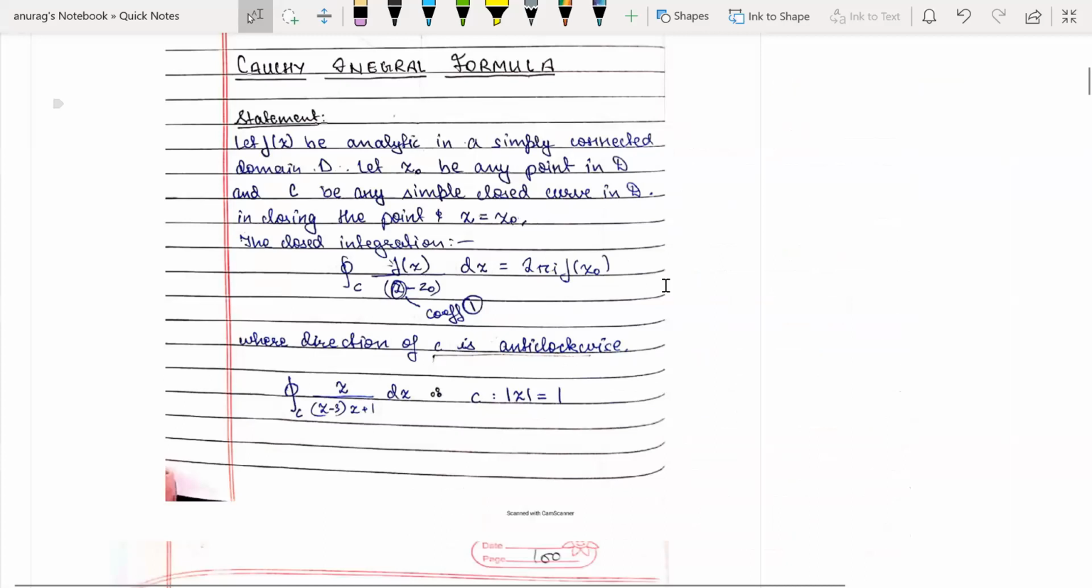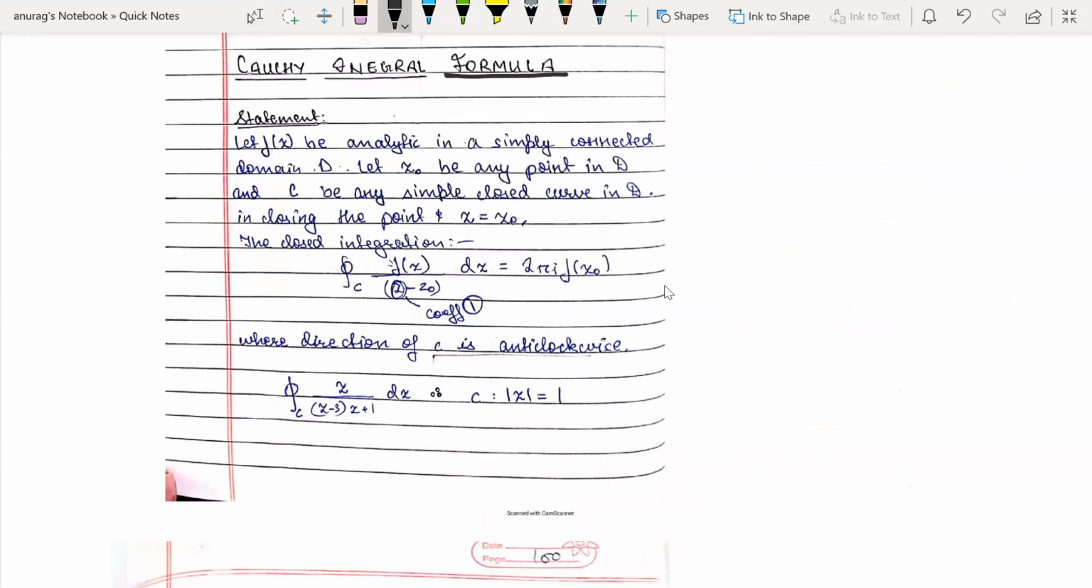Welcome to part 9 of the complex analysis module. In part 8, we studied the Cauchy integral theorem and the Cauchy-Goursat theorem. Today we will see the Cauchy integral formula.